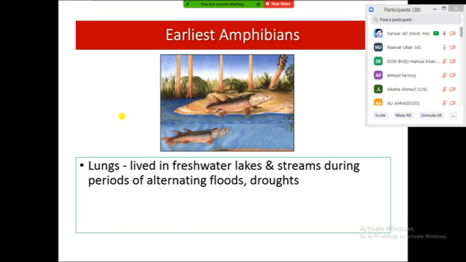If a few fishes possess lungs or other simple structures like a pneumatic sac, in the dry condition they will be able to respire for a short period.